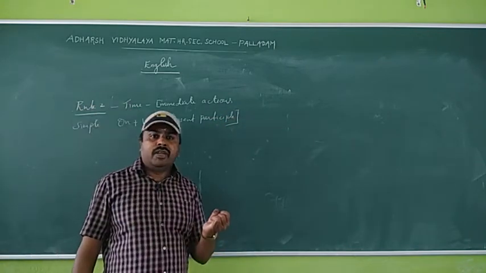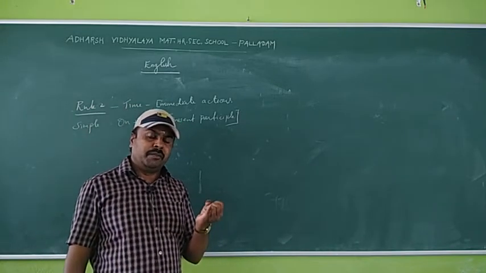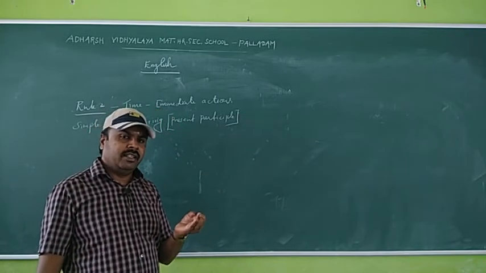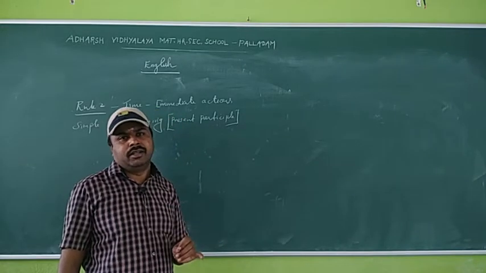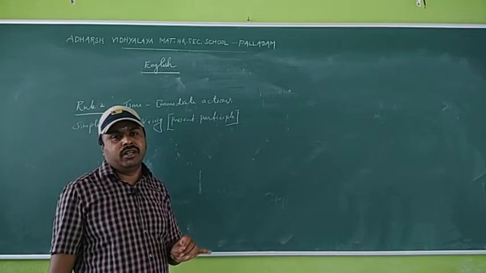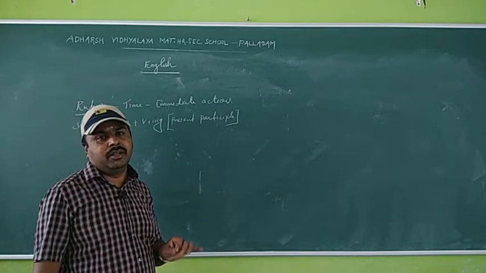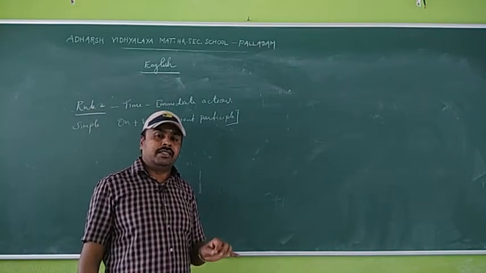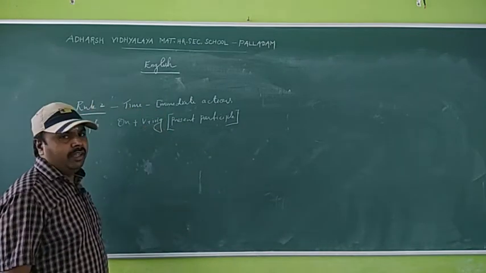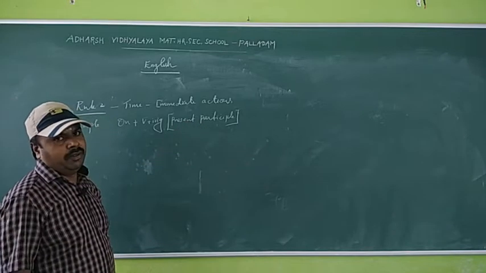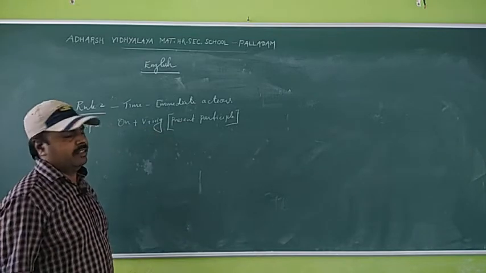That is, we have verb V1, V2, V3, V4. V1 is present tense, V2 past tense, V3 past participle, and V4 is present participle. For example, go is V1, went V2 past tense, gone V3 past participle, going is present participle. So on plus V plus ing, that is present participle. Simple sentence phrase: on plus V plus ing.